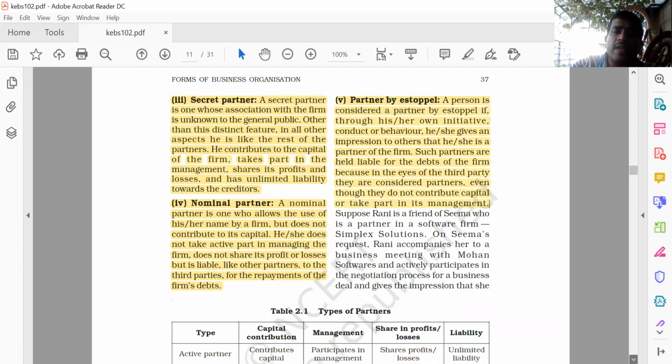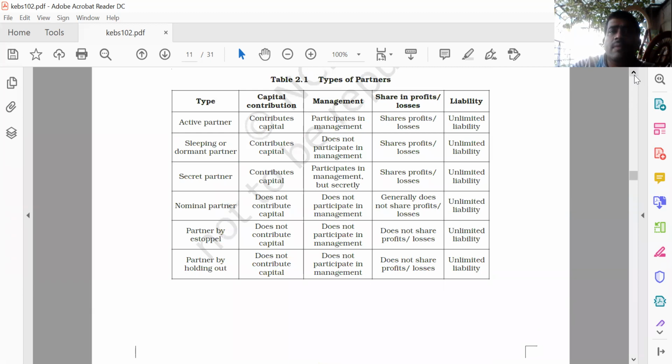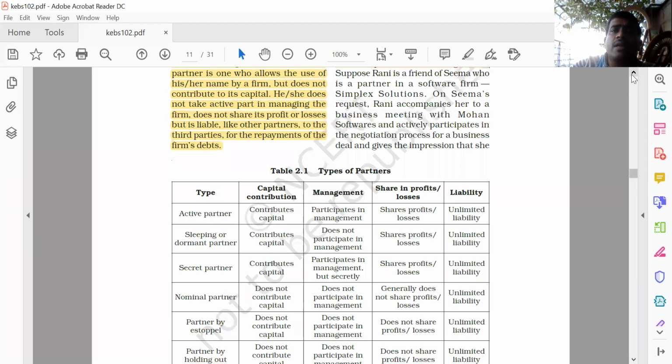Suppose Rani is a friend of Seema, who is a partner in a software firm, Simplex Solution.